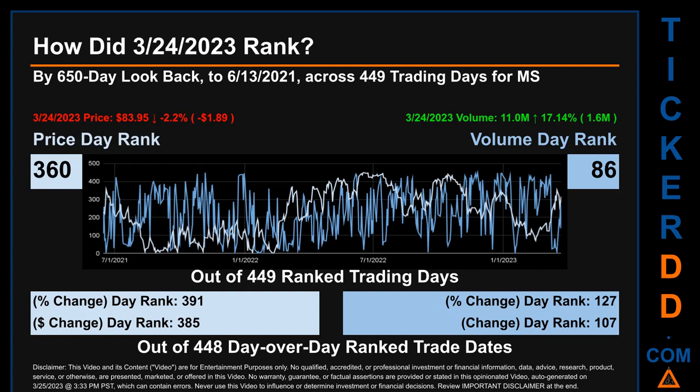The line graph overlays price and volume's daily ranking, as shown respectively in light versus dark blue, across those target days' trading days. In this view, essentially the dips are good whereas the spikes are bad. The price's day-over-day percentage change, dropping minus 2.2% on March 24, 2023, had a day rank of 391 while its dollar difference of minus $1.89 had a rank of 385 when compared day over day across 448 trading days. Volume's percentage change and difference were ranked respectively at 127 and 107.